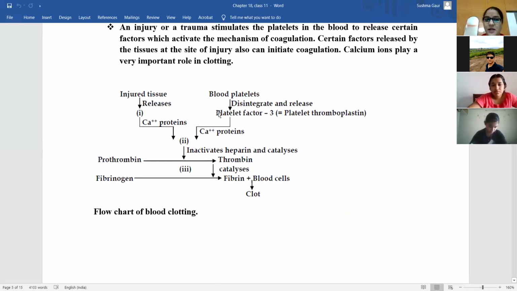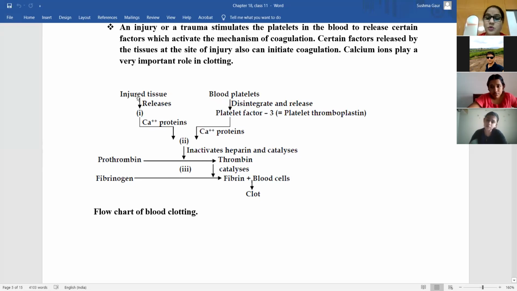So this thing that is shown in this flow chart is explained in the theory below and above. Should I repeat this, beta? Can you repeat the flow chart once? Okay. That's why I have not read that theory, because if you understand this flow chart, the theory you can learn by yourself.